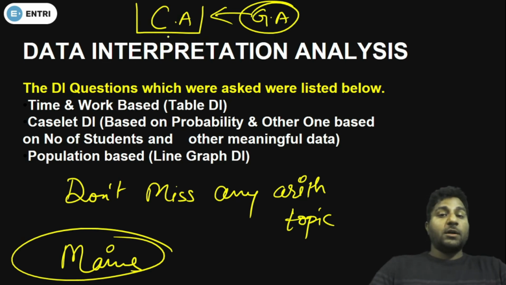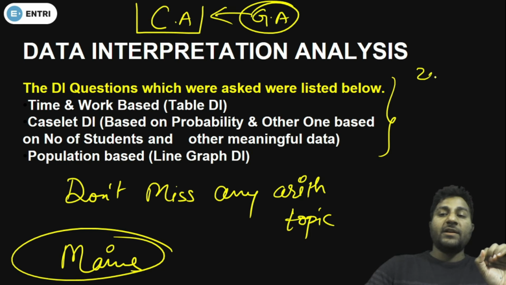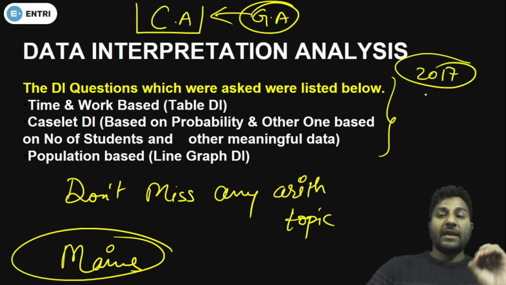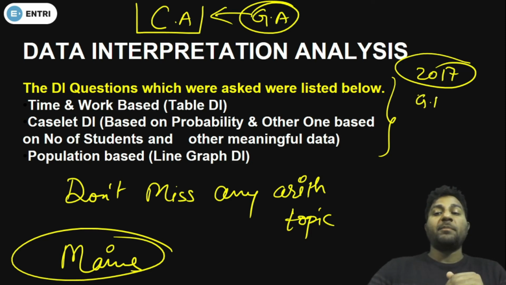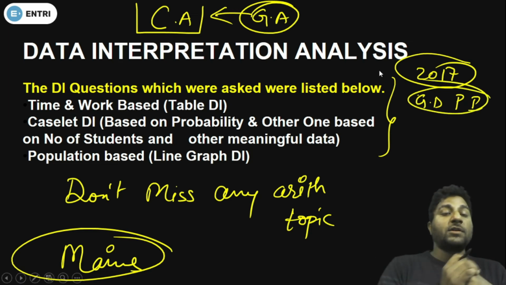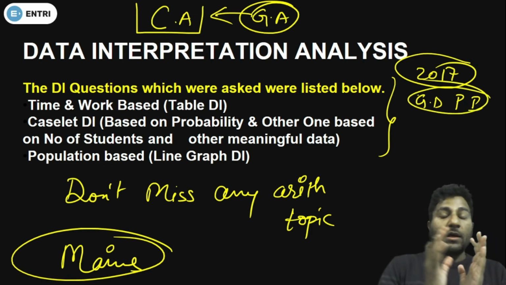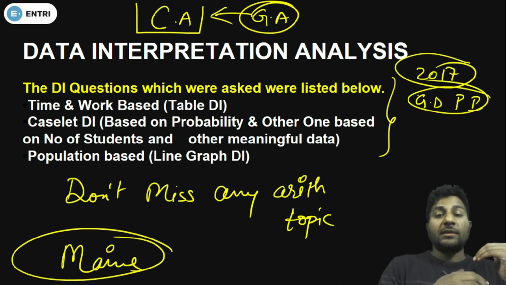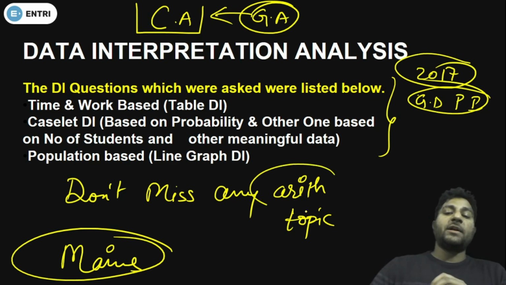For the quant section, you should start preparing, because in 2017 we got feedback from aspirants that those who had not done any of the questions got selected in the mains examination, and they were preparing for the GD and PI, for their interview. So that has to be a lot of confidence. Okay, so listen to me very carefully, do not miss any of the arithmetic topics, because any of the arithmetic topics can be chosen by the examiner to give you the DI.